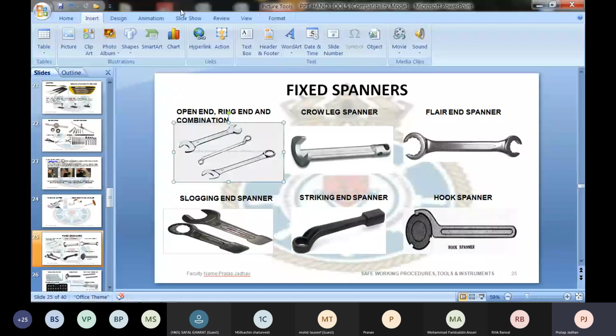Understood? This bottom side, what you see, these are single end ring and open spanners. They are single end ring and open spanners. The rest we'll see tomorrow because the time is going to get over.